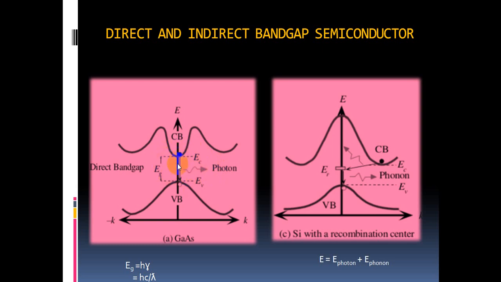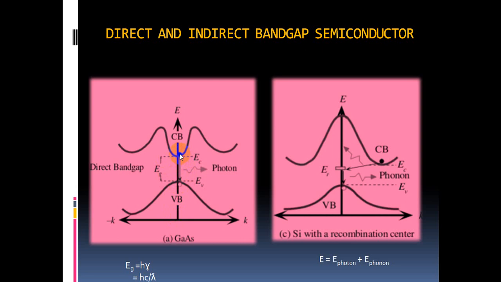In the same fashion, the conduction band electron and the valence band hole lie at the same wave vector. So for this electron and hole, the K value is same. That's why when the transition takes place from conduction band to valence band, there is no momentum change. That means the momentum is conserved.